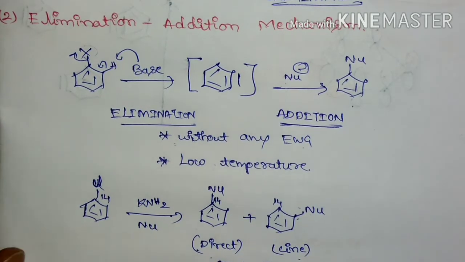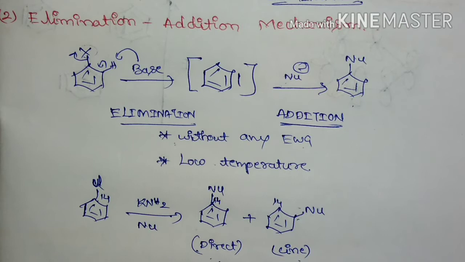So nucleophilic aromatic substitution reaction can proceed through two mechanisms. One is addition elimination mechanism, in which the benzene ring should be activated with an electron withdrawing group, and it proceeds through formation of a carbanion intermediate.